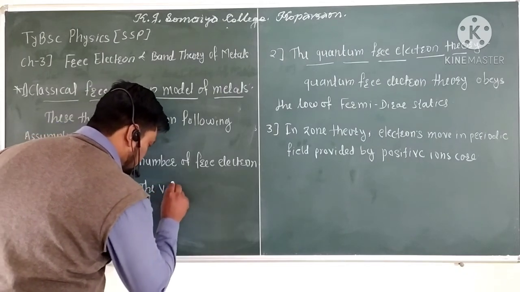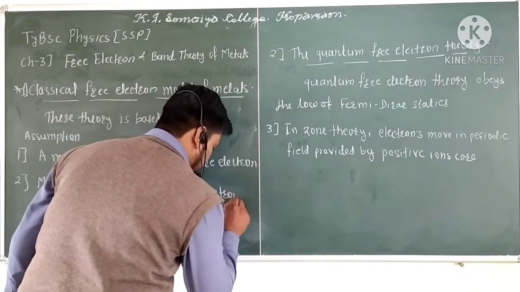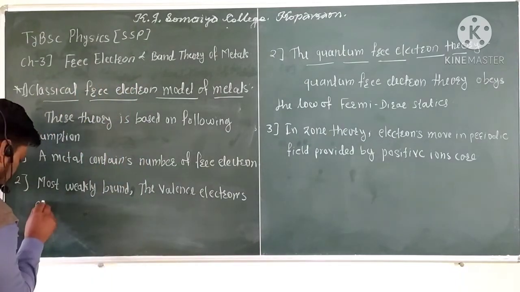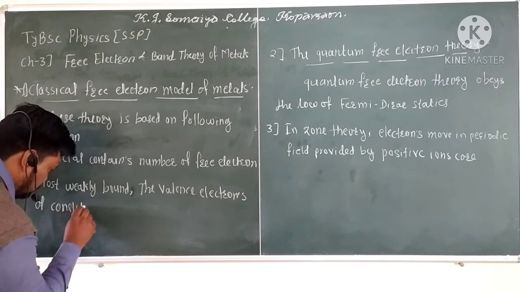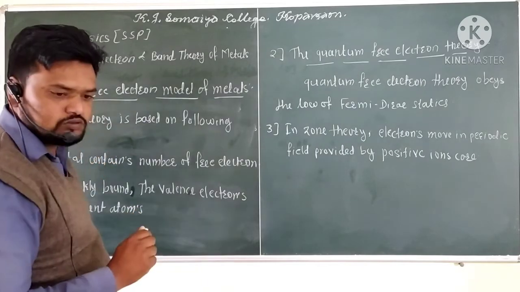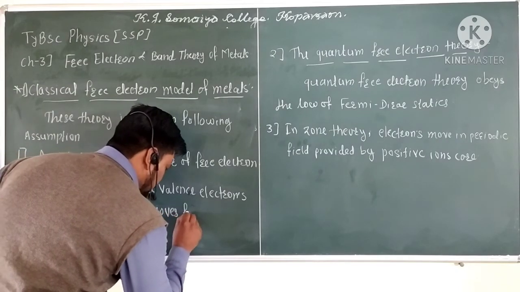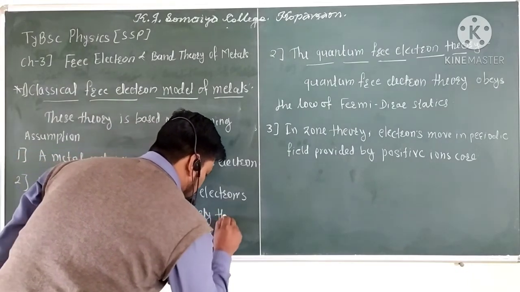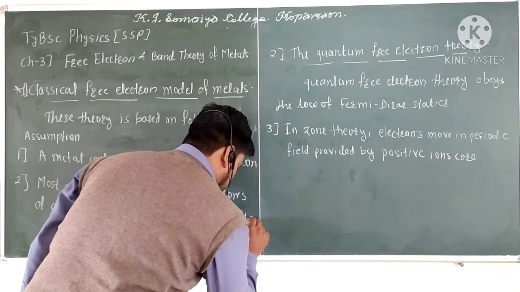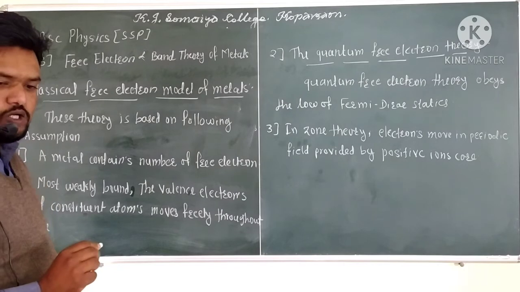The valence electrons of constituent atoms move freely throughout the volume of the metal.